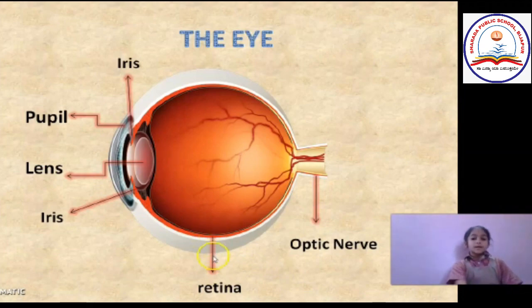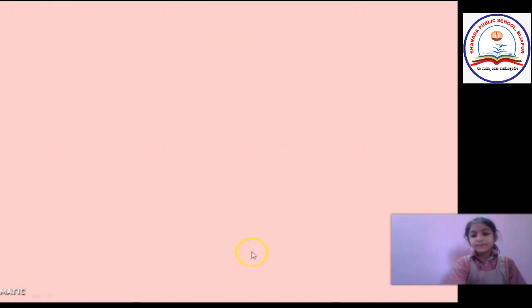The images of the object are formed on the retina. The optic nerve: the messages are passed from the retina to the brain through a nerve called the optic nerve.